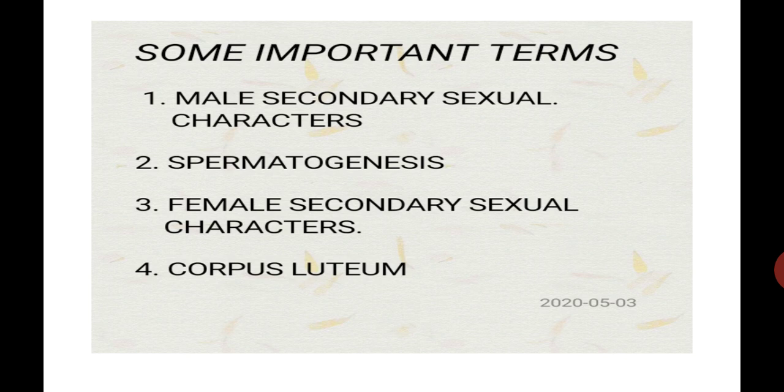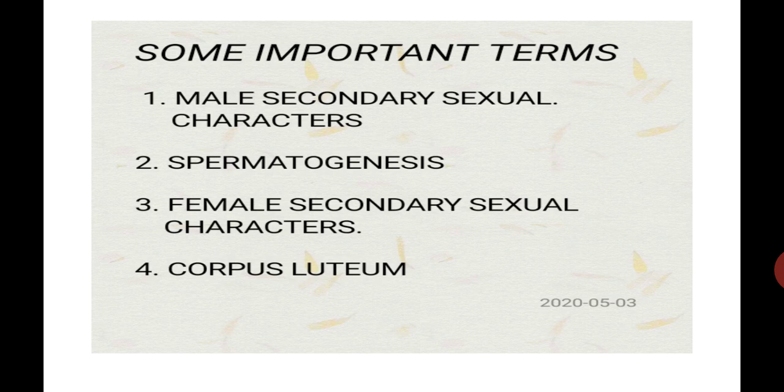Number 3, aggressiveness. And number 4, low pitch of voice, etc.